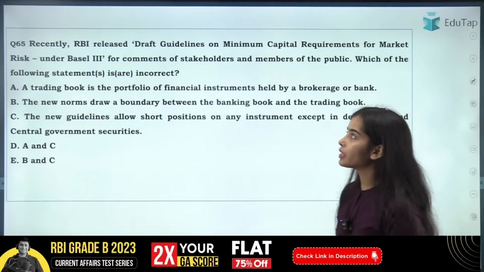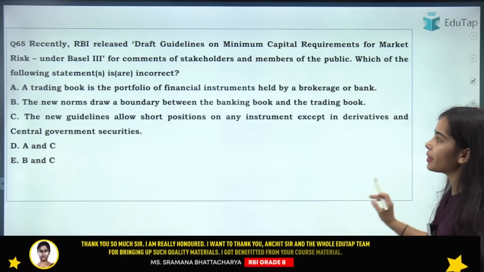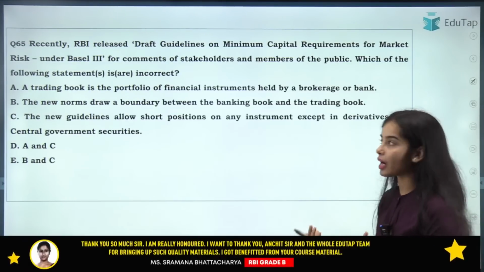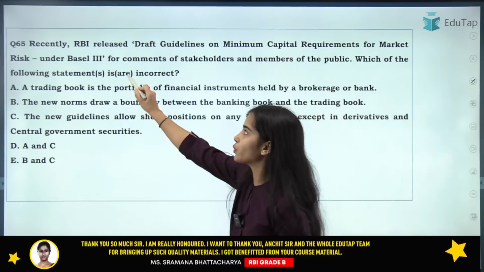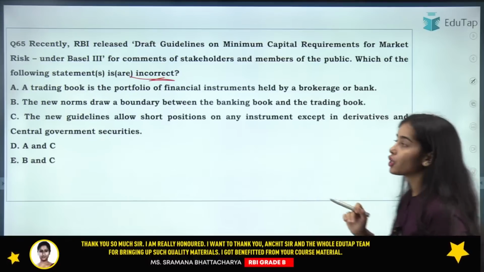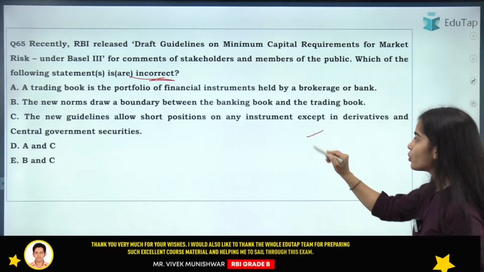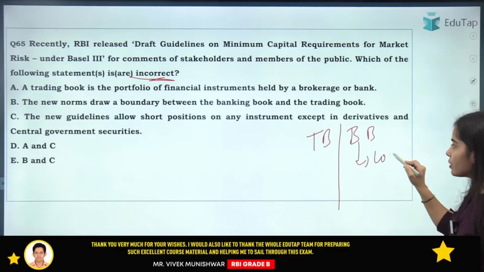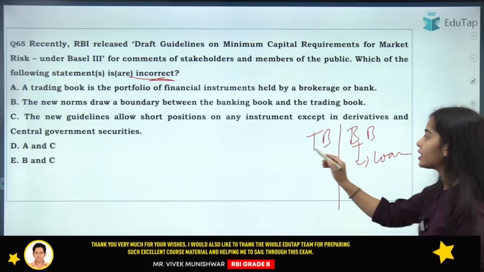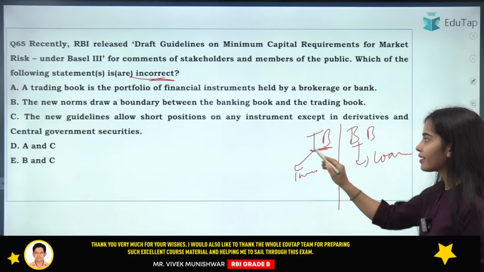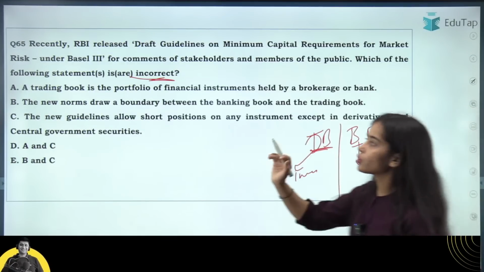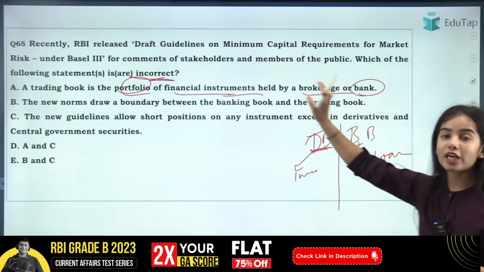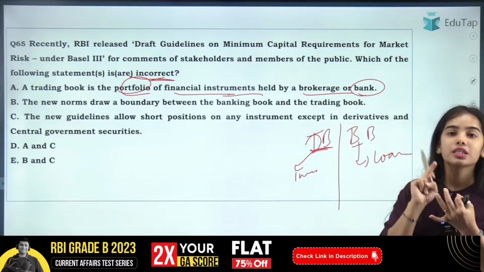Now coming to the draft guidelines for the minimum capital requirement for market risk. These were the directions, guidelines that were released by the Reserve Bank of India. A trading book is the portfolio. You have to tell which of the following is incorrect. So there are two books, the trading book and the banking book. In the banking book, the loans are mentioned because the bank is there. In the trading book, the investments. Trading means the trade that is happening in the market. So the trading book is the portfolio of financial instruments that is held by the bank, instruments like securities, bonds, shares and such.